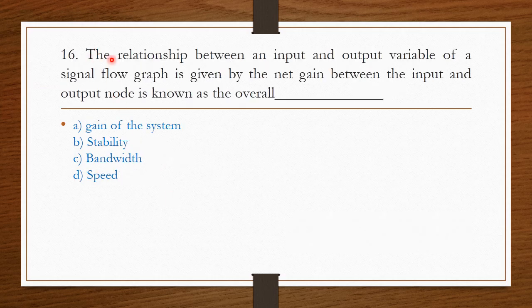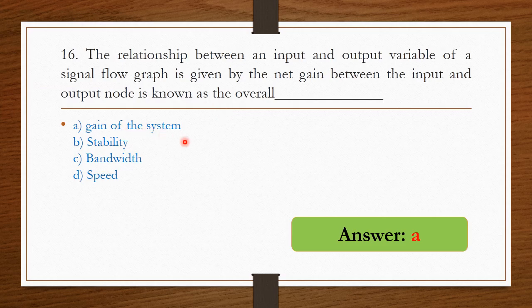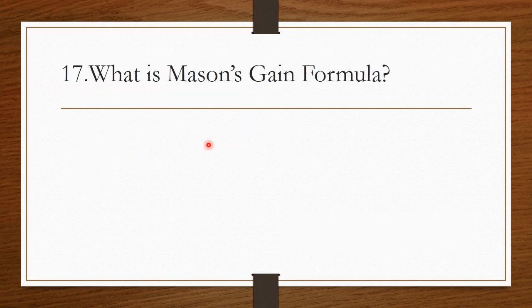Next question. The relationship between input and output variable of a signal flow graph is given by the net gain between the input and output node, known as the overall gain of the system, stability, bandwidth, speed. The overall gain of the system. Therefore option A is the right answer.